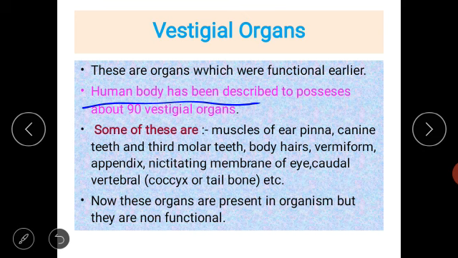Let me repeat: the organs which are still present in the human body but are non-functional, not carrying out any kind of function, are called vestigial organs.